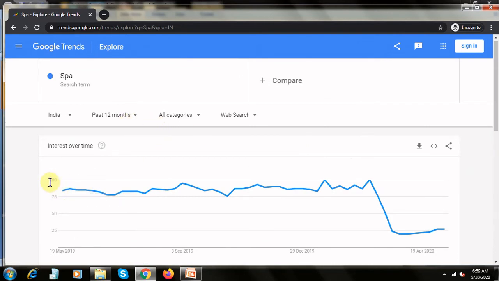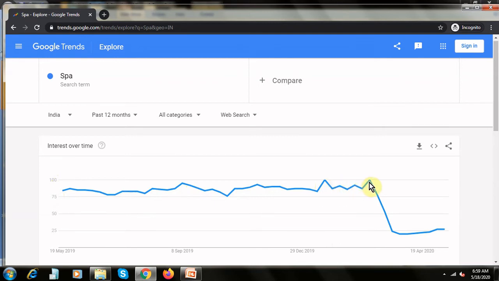This is called the highest point, wherein maximum points. Now in the last 1 year you will see that over a period of time the searches are at a range of 75 and above, which means it is a very good business to start with.